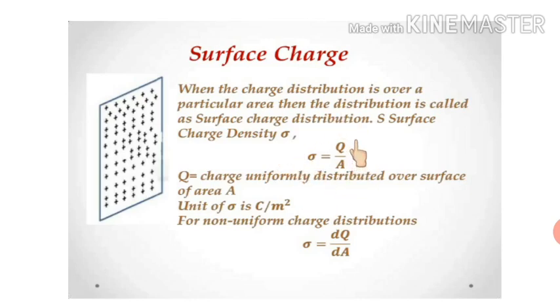Q is the charge distributed over this area and A is the area. From here we can easily write the SI unit of sigma. It will be coulomb per meter square. And if the distribution of charge is not uniform, in that case we will take a small part. If dq is the charge present on that small part, and dA is the area of that small part, then sigma will be dq upon dA.